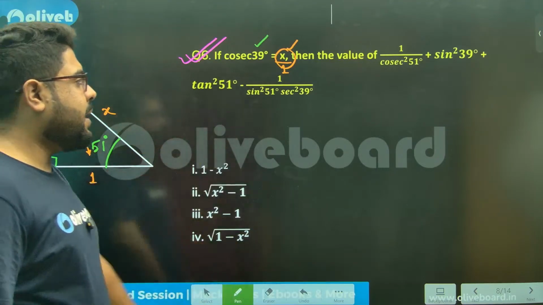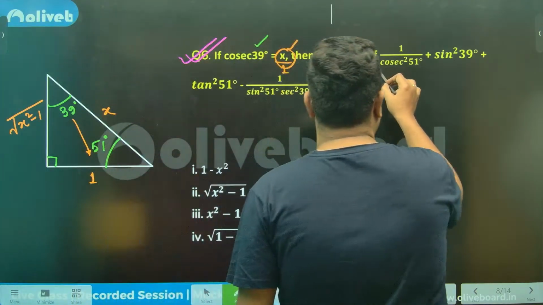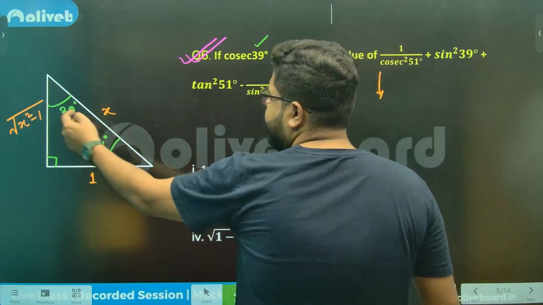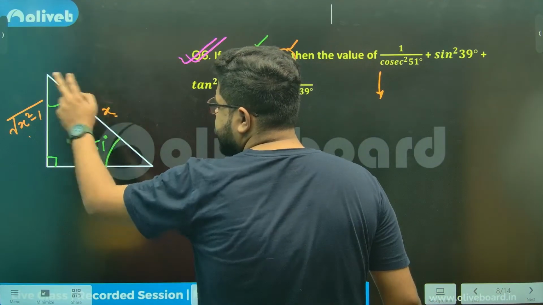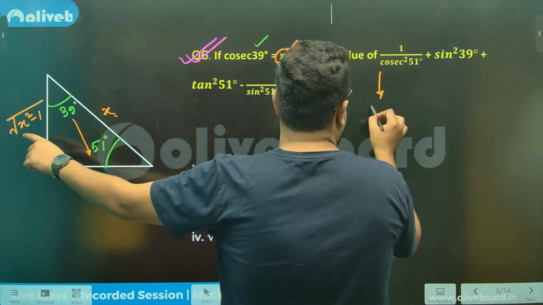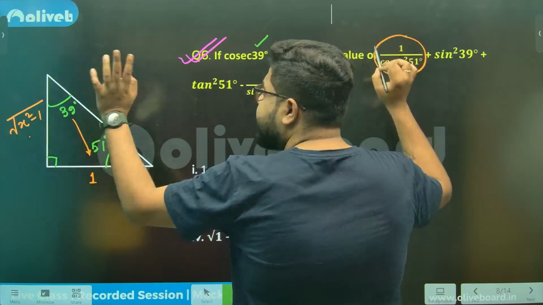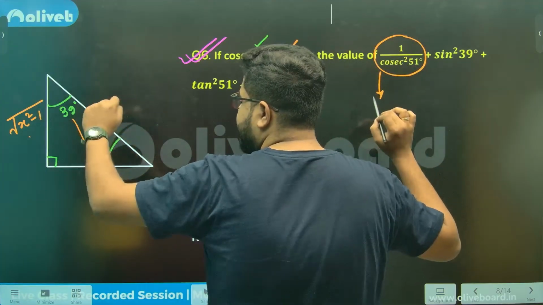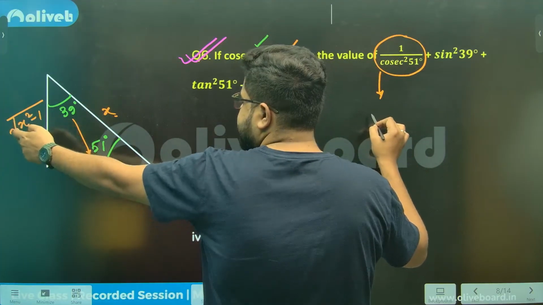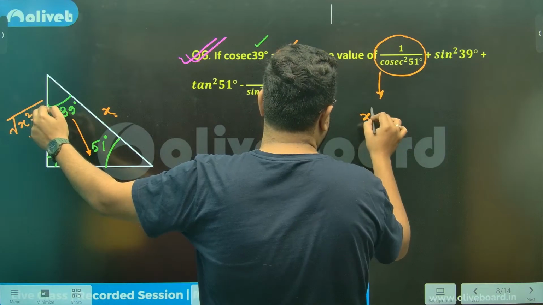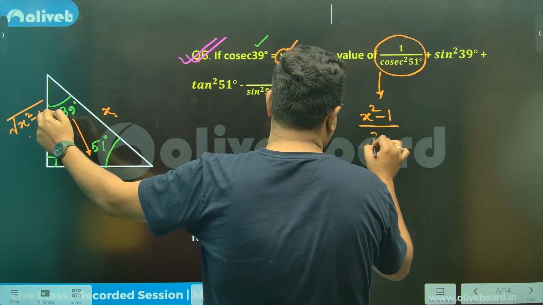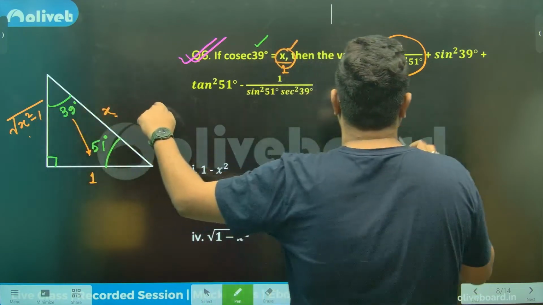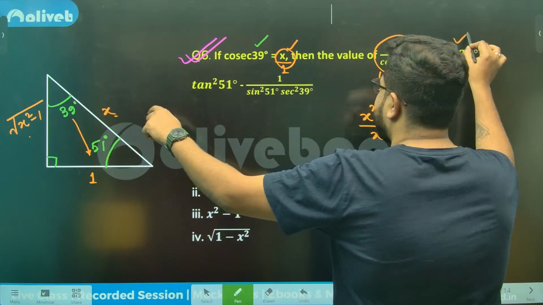I need 1 minus cosec square 51. So sine square 51 will be this by this, cosec will be this opposite. 1 by cosec square means sine square only. Sine square 51 degrees. Sine 51 is this by this. So sine square will be x square minus 1 by x square. Now plus sine square 39.